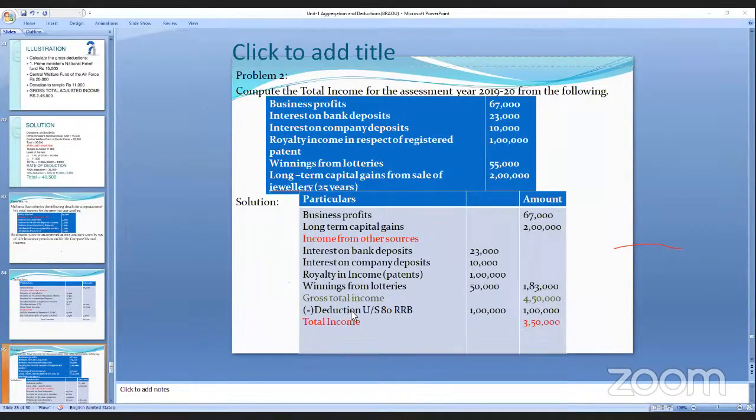And in this, the deduction under section 80RRB for royalty income in respect of patents, recently they have made it 1 lakh. That should be deducted, and that gives 3,50,000. Any doubts with this?